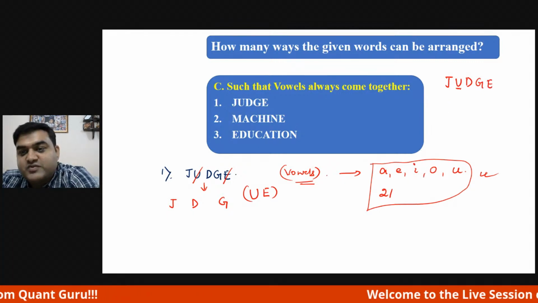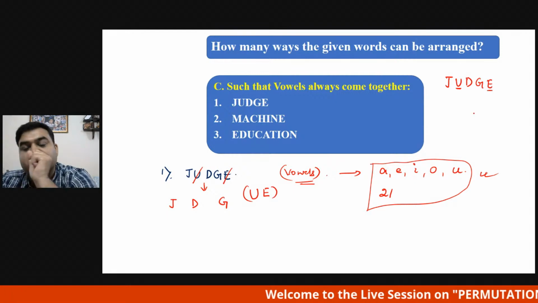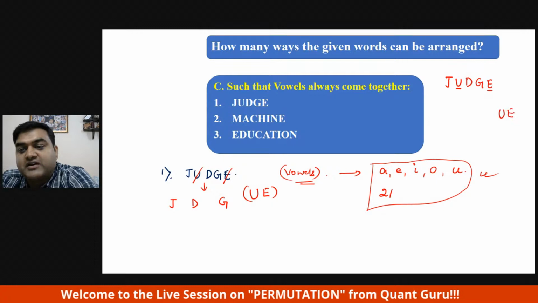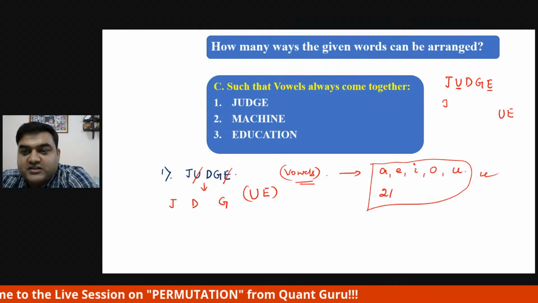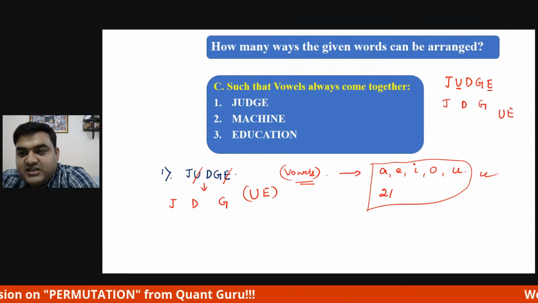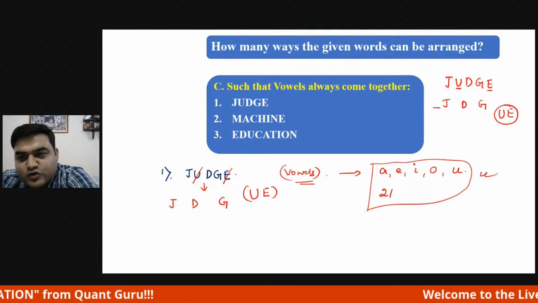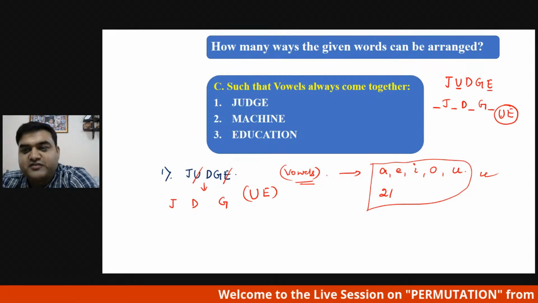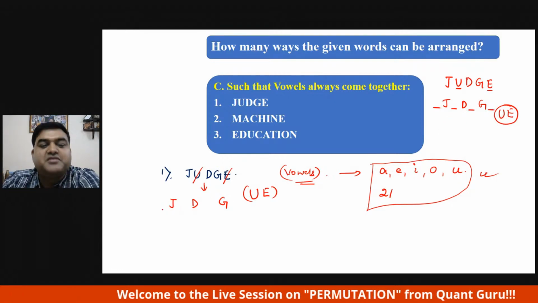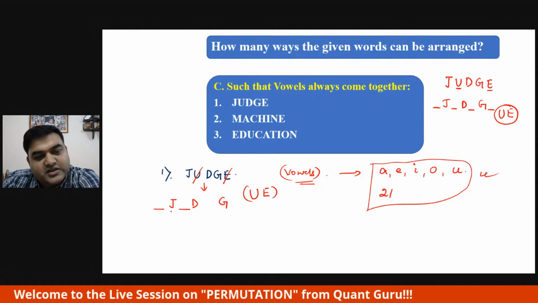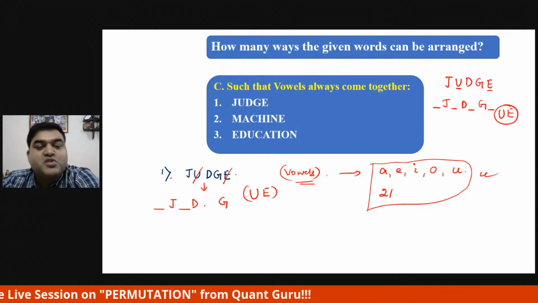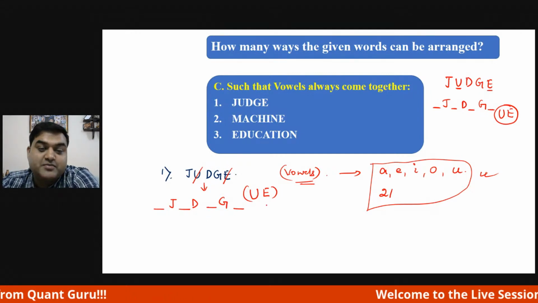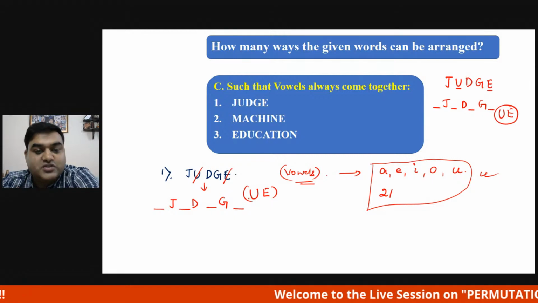Now here U is there, here E is there. Always U and E should come together. That means, with J, D, G, either U and E can go here, otherwise here, otherwise here. That is the meaning of coming together, right? So I have given some space. One before J, or just after J, before D, after D, in between D and G, or after G. This is where U and E can go, correct? That is what I told you to write.